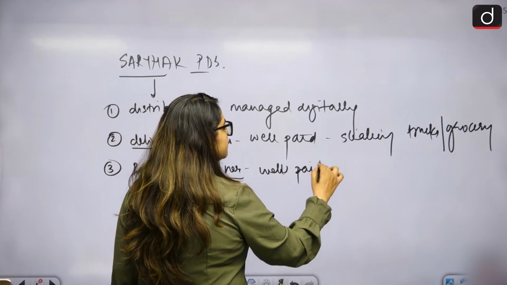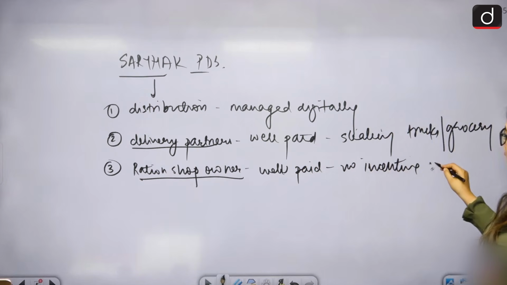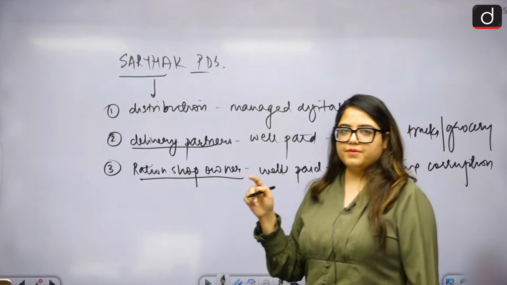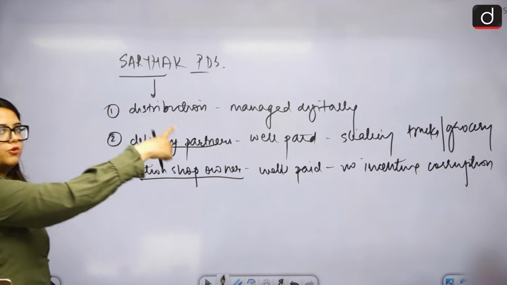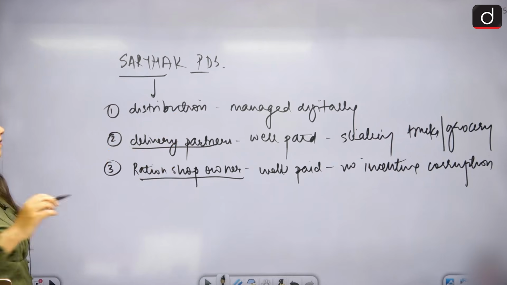Keep them well paid so there is no incentive for corruption. Clear? The next problem that comes is how do you track this? How do you make sure that these trucks are not stolen, the products are not stolen?